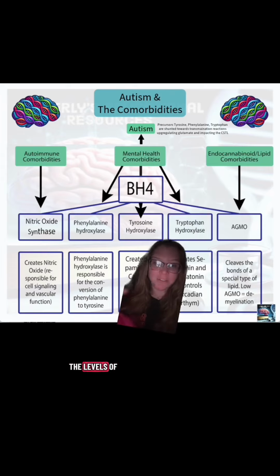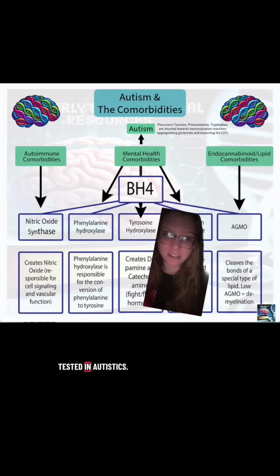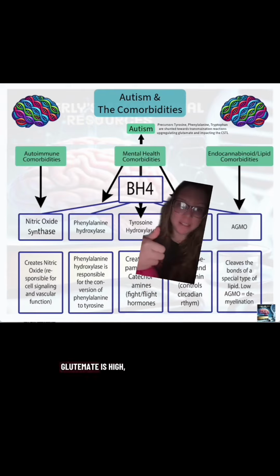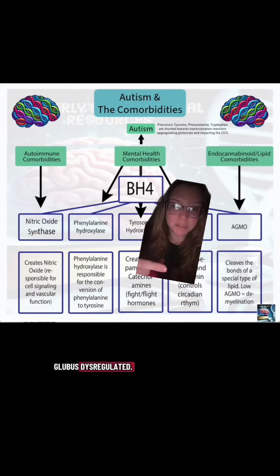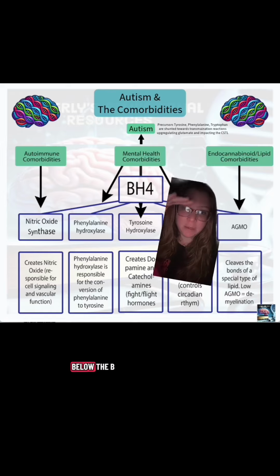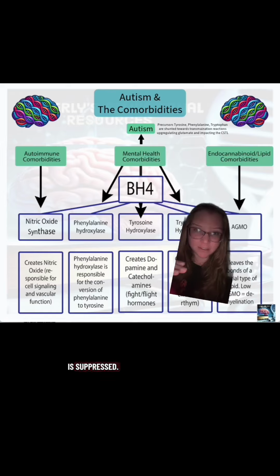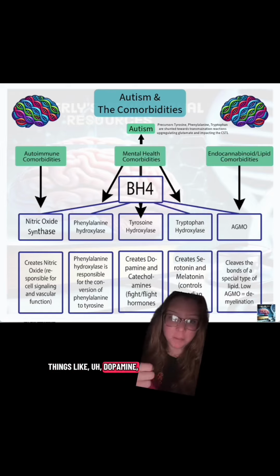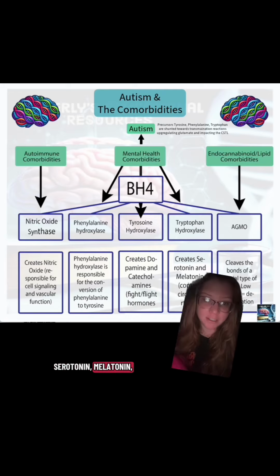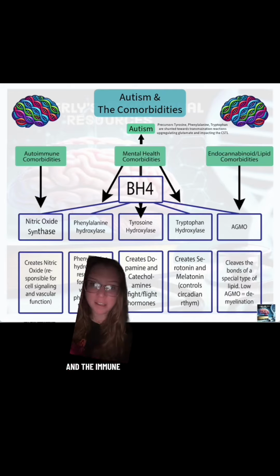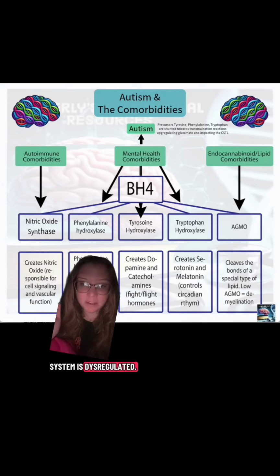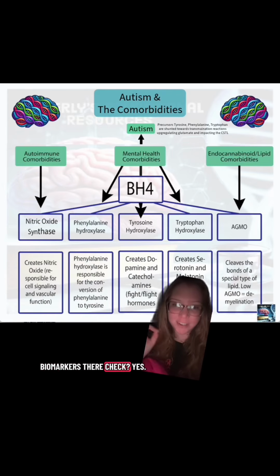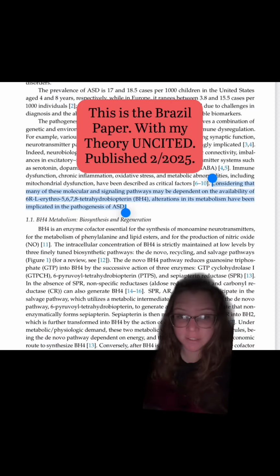So the biomarkers, the levels of all of these things that have already been tested in autistics, indicate that yes, glutamate is high, yes, the corticostriatal-thalamic loop is dysregulated, and then everything below the BH4 point is suppressed. That would be things like dopamine, serotonin, melatonin, the endocannabinoid system, and the immune system is dysregulated. So all the biomarkers there, check yes. This is the part the Brazilian researchers took.